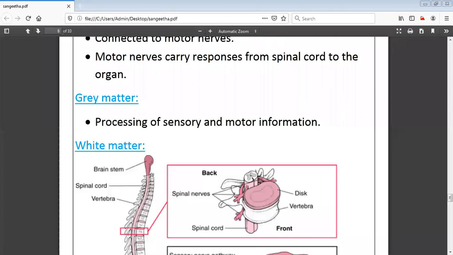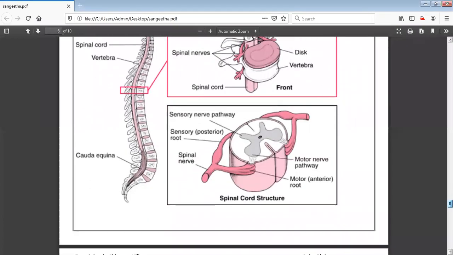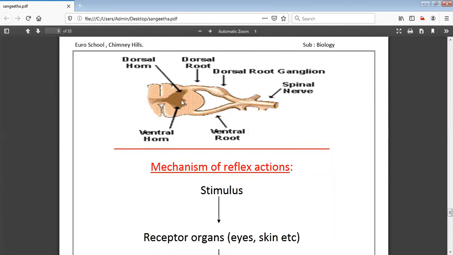So just a minute. The dorsal horn is where it receives all the electrical impulses from the sense organ. The sensory nerves are present in this dorsal horn. Those sensory nerves bring all the impulses from the sense organs. So whatever impulses are present in the sense organs, these sensory nerves bring the information and it is passed through this dorsal horn.